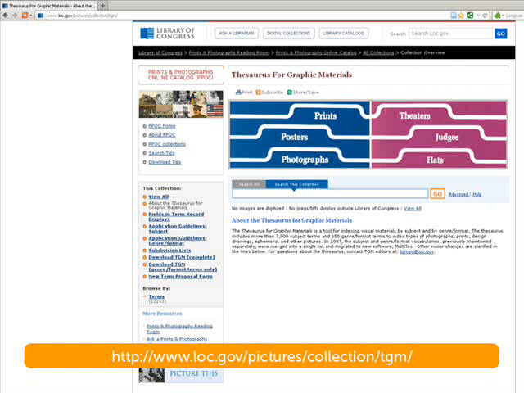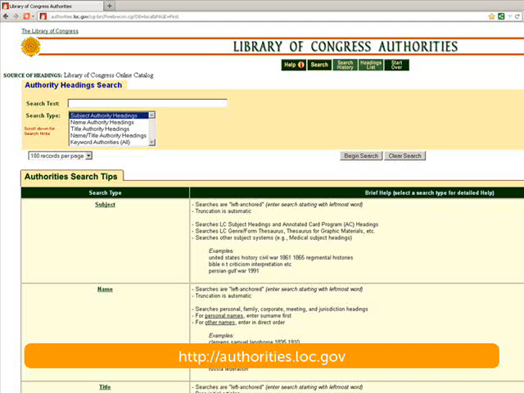Another controlled vocabulary scheme I referenced was the Thesaurus for Graphic Materials, or TGM, from the Library of Congress. In addition, I made use of the Library of Congress's authority heading search engine to look for some terms that I still had questions about after first consulting the aforementioned controlled vocabularies.